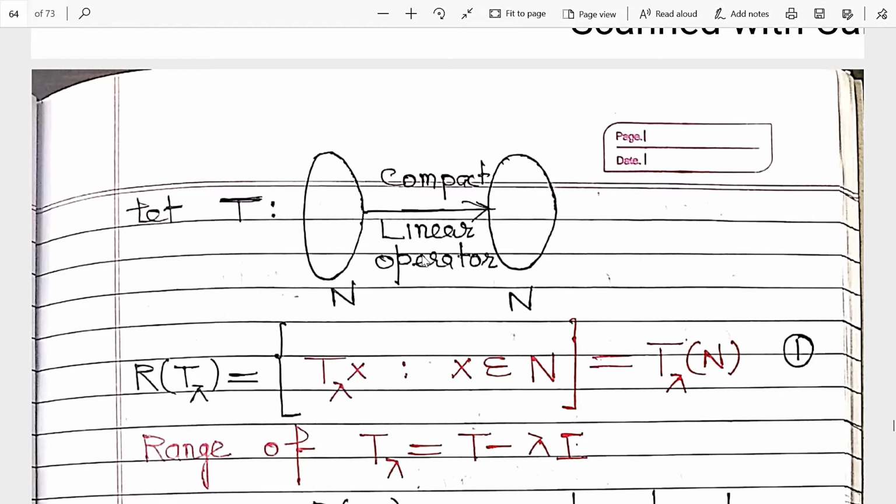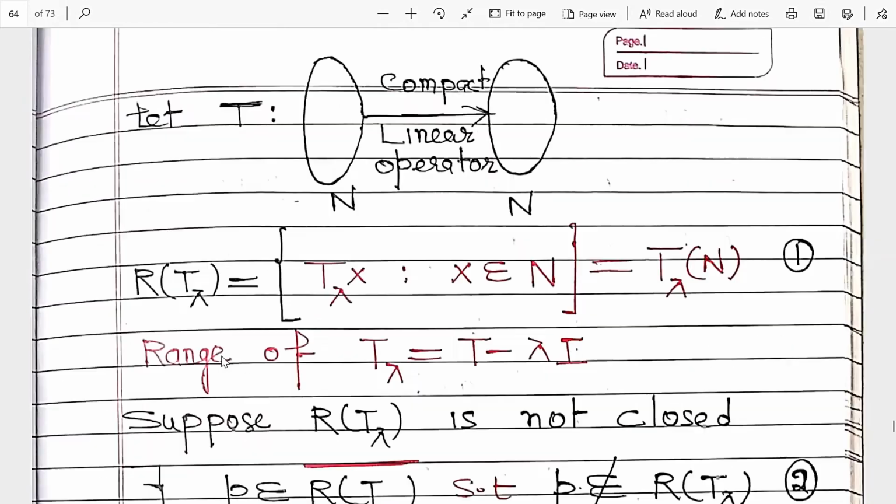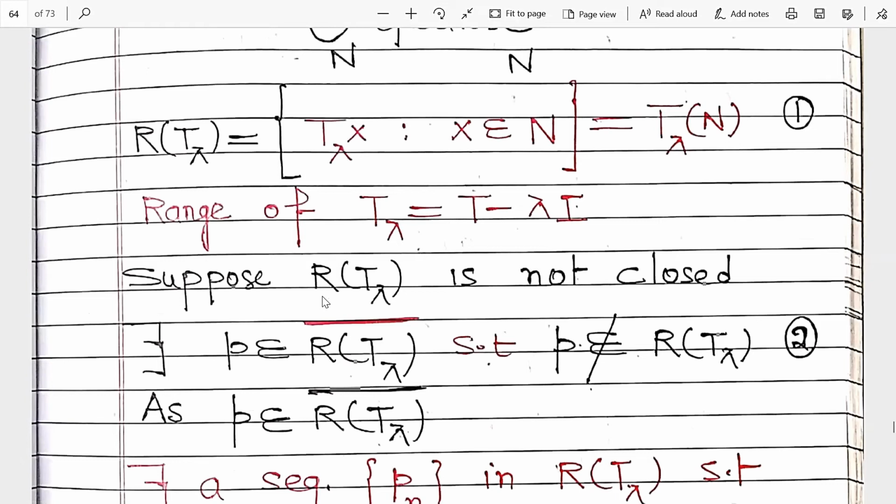Now, the range of T lambda means the image of every value of N, that is T lambda x, also written as T lambda N. T lambda is equal to T minus lambda I. Our purpose is to prove this range is closed, and we will prove it with the help of contradiction.